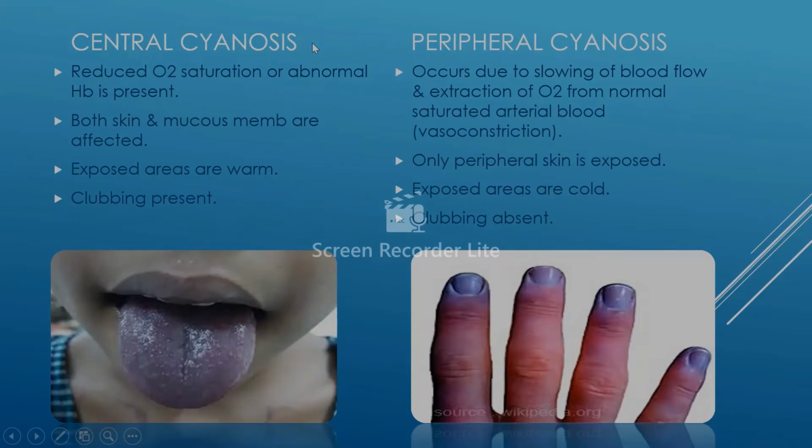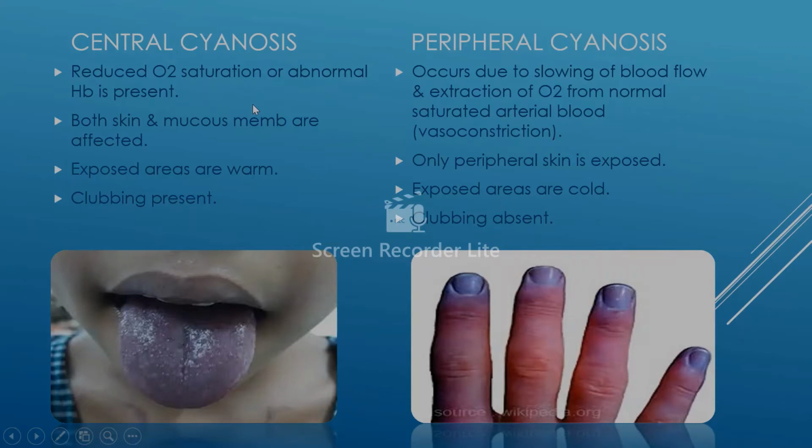Central cyanosis occurs due to the reduced oxygen saturation or some abnormal hemoglobin is present, while peripheral cyanosis occurs due to the slowing of the blood flow and extraction of oxygen from normal saturated arterial blood, like in conditions of the vasoconstriction.